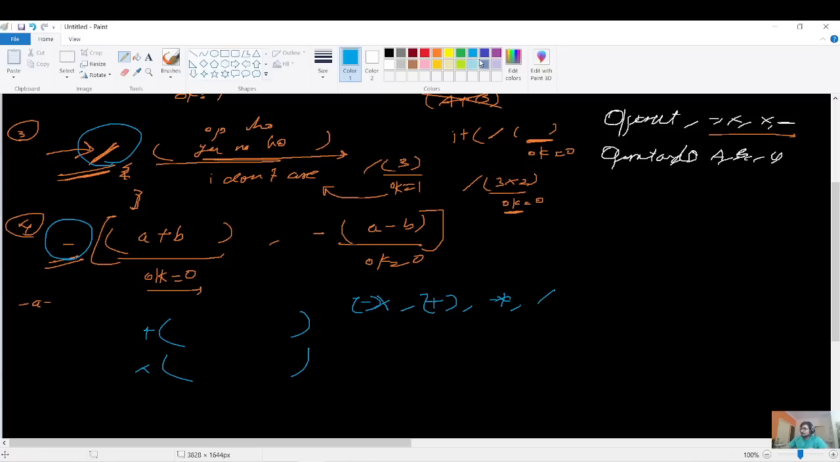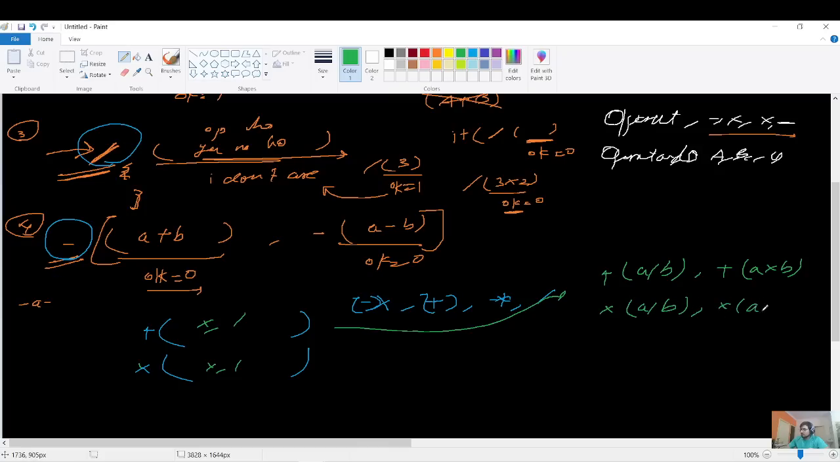So that means here you can have either star or division. Let us do a dry run now. Let us say we have plus a plus b, and plus a star b. Similarly, I can say a star of a by b, and star of a star b.